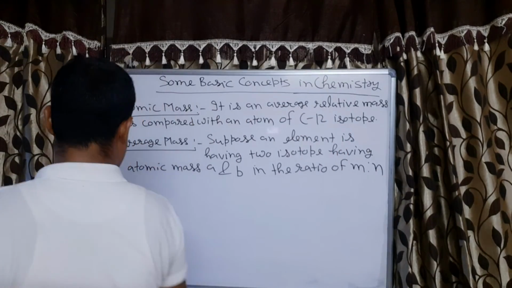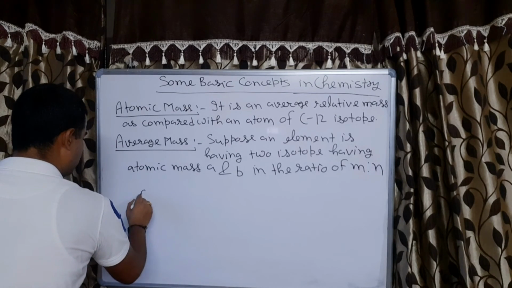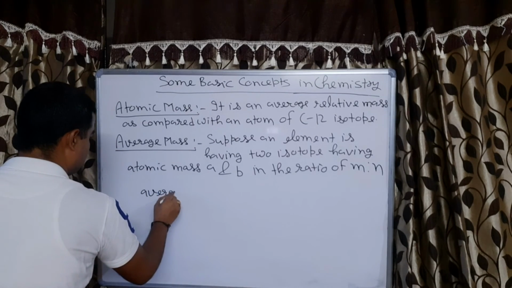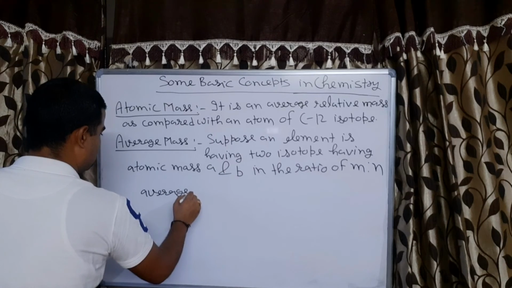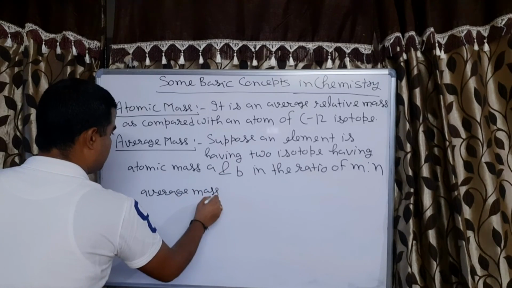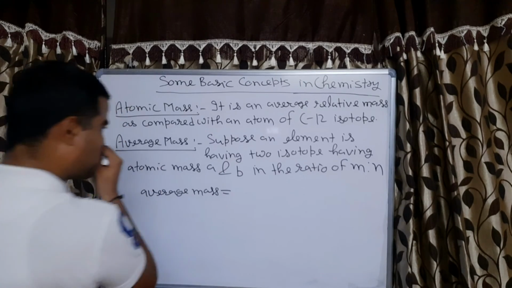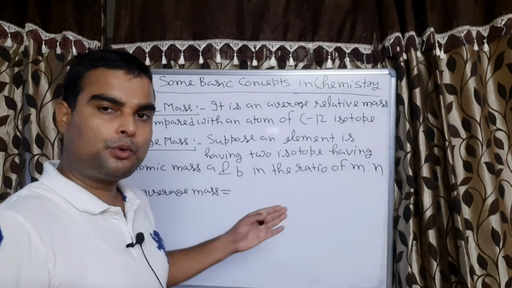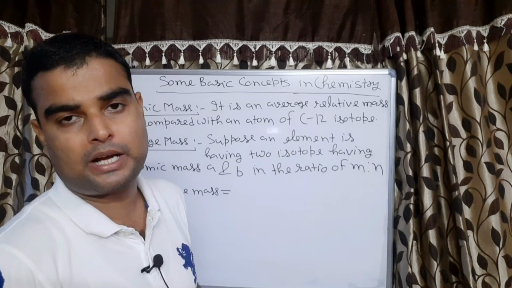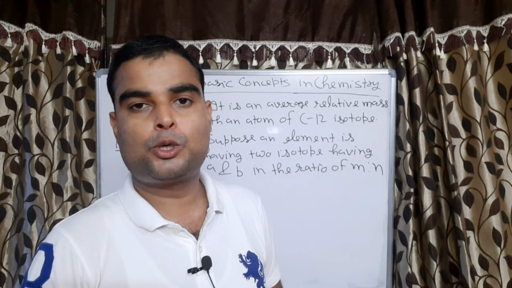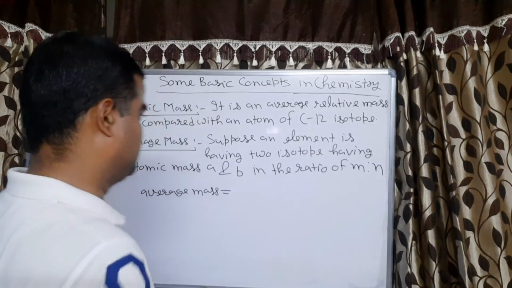Then average mass will be equal to: we add all the masses and then divide by the total number of atoms.